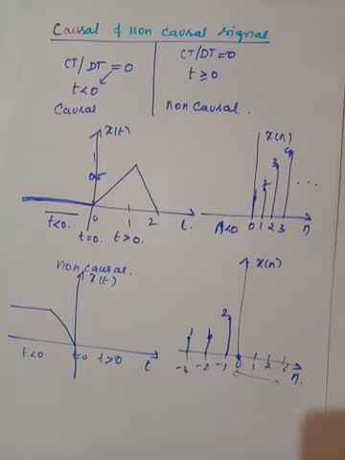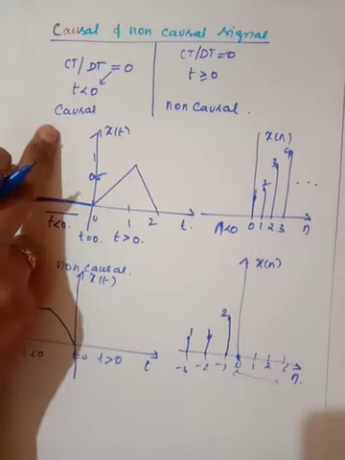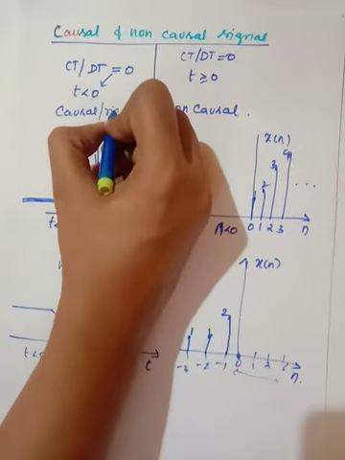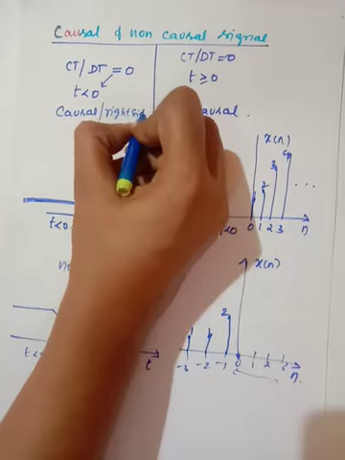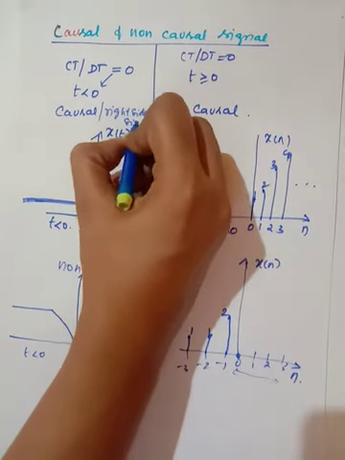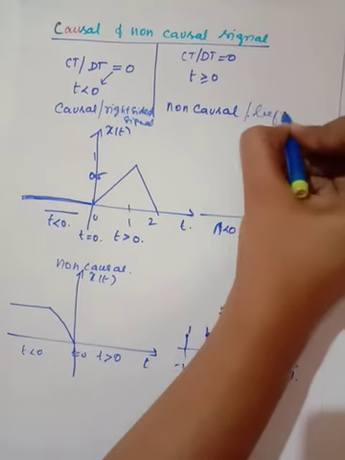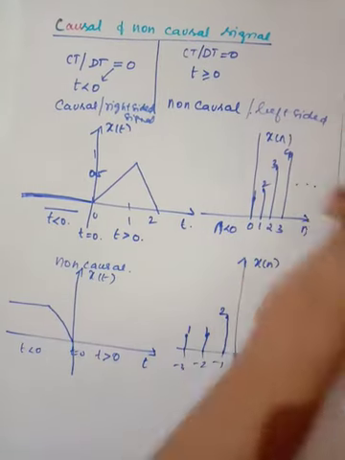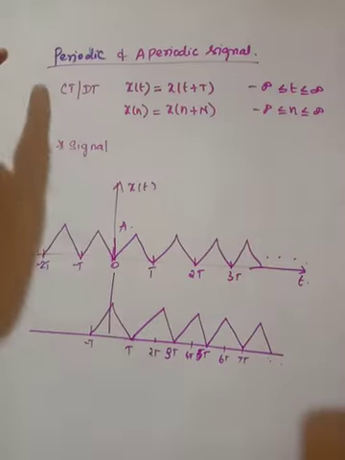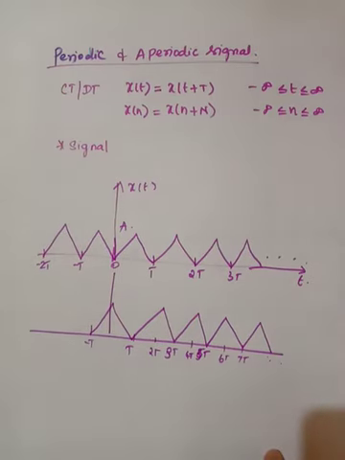Another thing is that causal signals are said to be right-sided signals, because we have values only on the right side. This is said to be a left-sided signal. Next one is periodic and aperiodic signals.